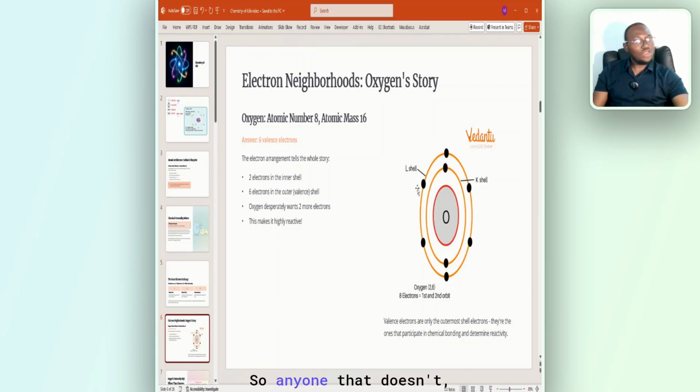All right? So for example, using oxygen that is 8, I put 2 here. What is the remaining? 6. 1, 2, 3, 4, 5, 6. All right? So 6 plus 2 is 8. It's complete. So despite the fact that oxygen is not complete, like the outermost shell is not complete, because the outermost shell is supposed to be 8.